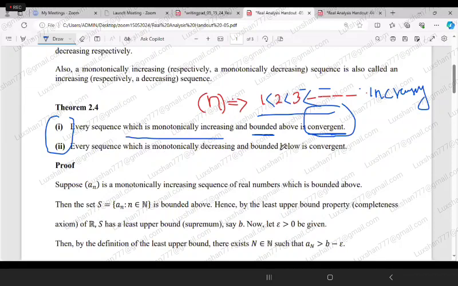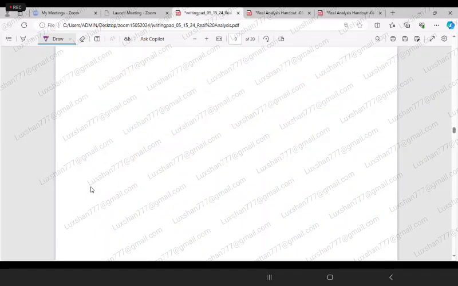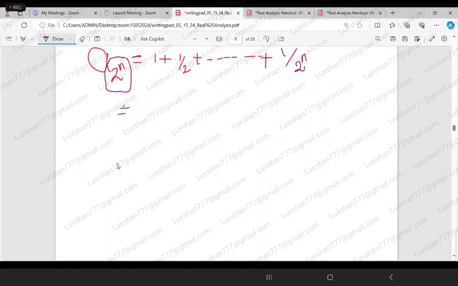Similarly, if a sequence is bounded below and monotonically decreasing, then it is convergent. So try to understand this. Last time we said that a bounded sequence does not imply convergence.